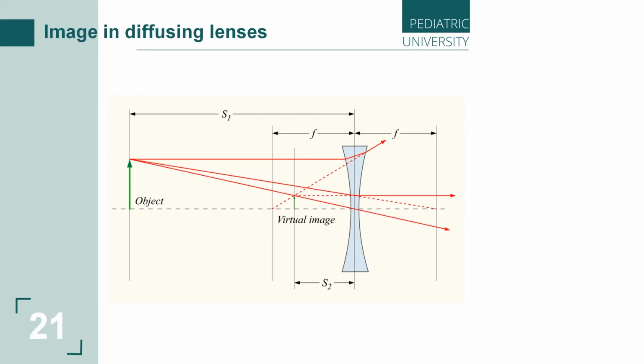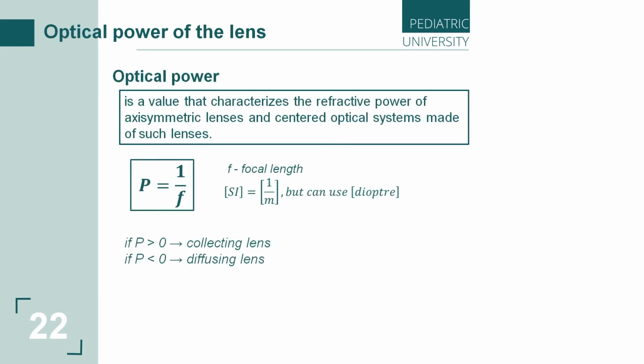So, some of you may be wearing glasses. For example, I wear glasses because I have problems with my eyes. And you may also be interested in the fact that all lenses in glasses are different. But what physical quantity can characterize them?